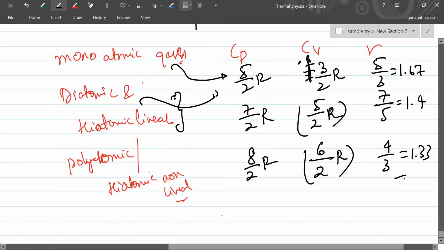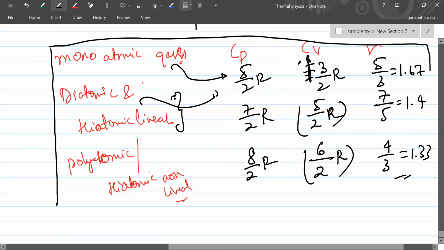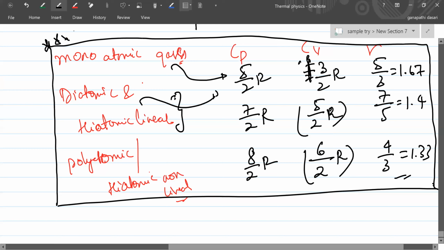This table you can write. Got it? This you can make a note out of it. We'll continue in the next class regarding problems and all.